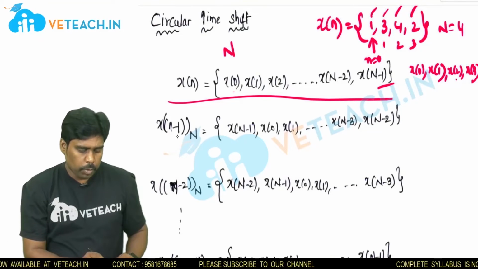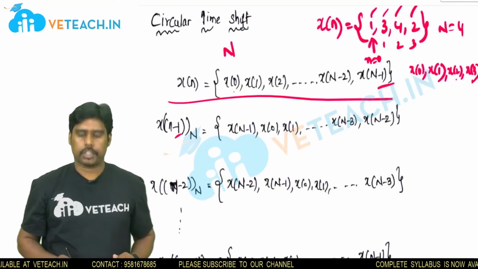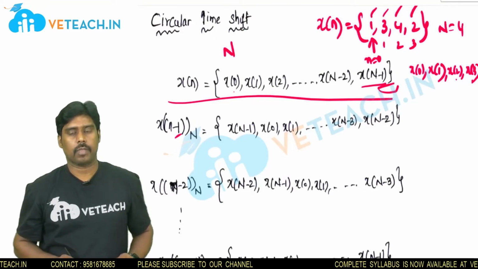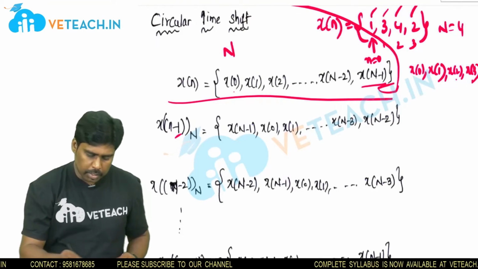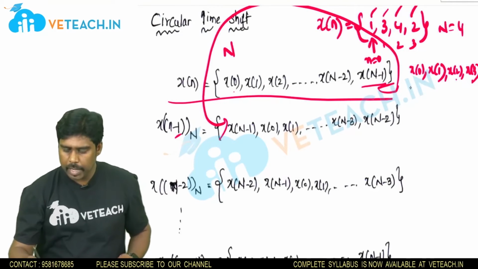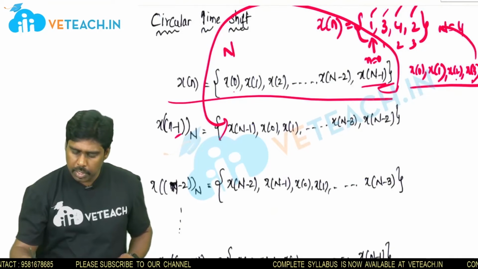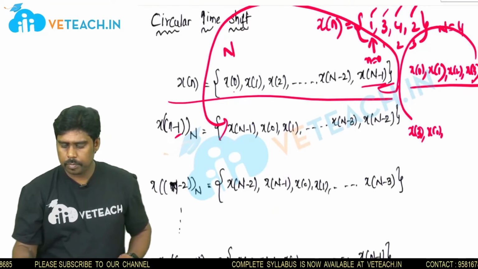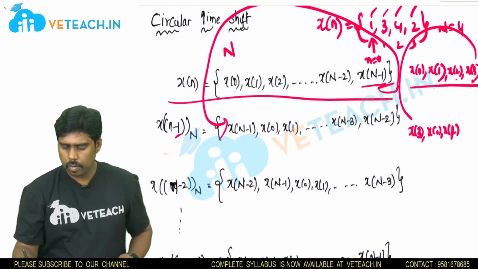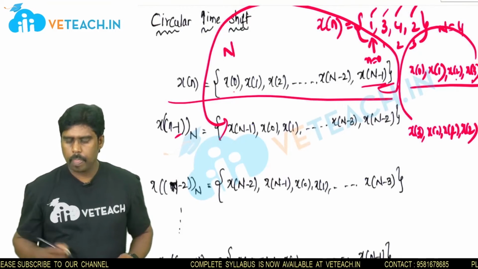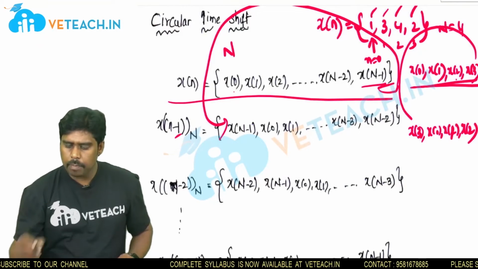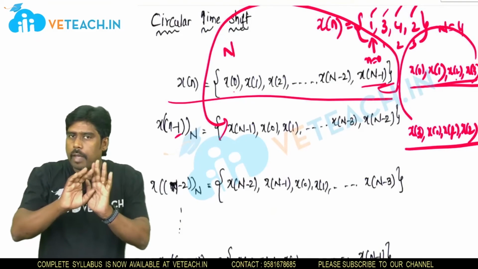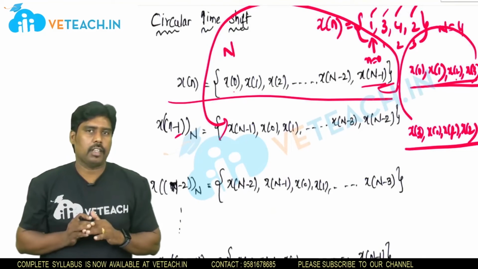See this? Suppose if I am shifting by 1 unit, that means this x of n minus 1 should come out of the sequence. And this is coming out and it is joining from another end. If you take this example, x of 3 is coming out, it is joining from other end. Now here 4 samples are there, here also 4 samples are there. So the number of samples are not changing in circular shift.